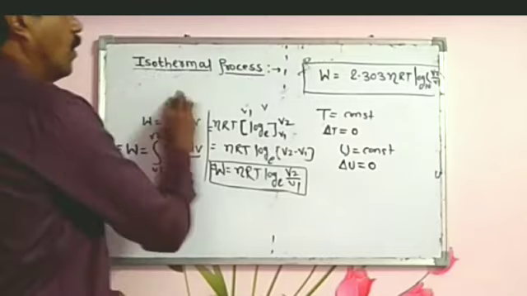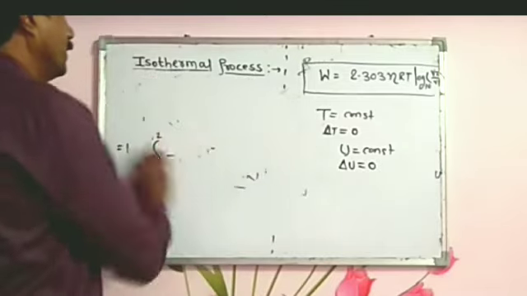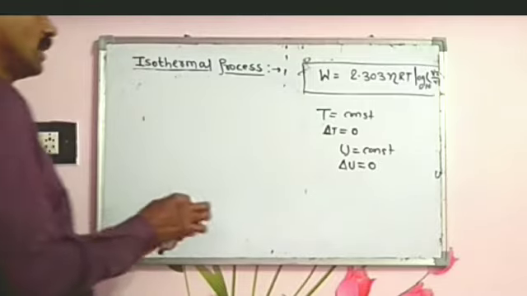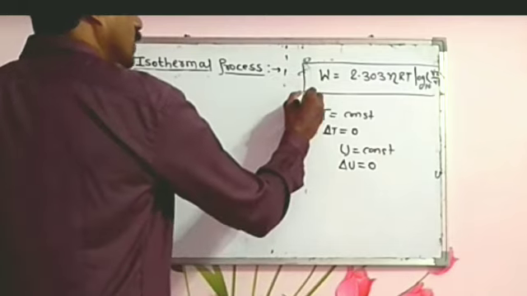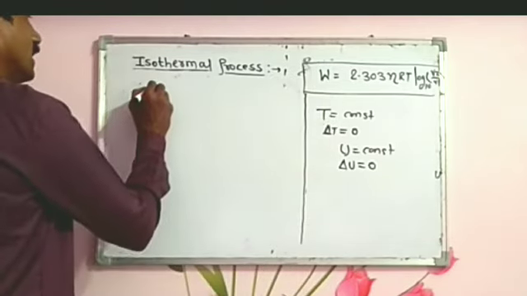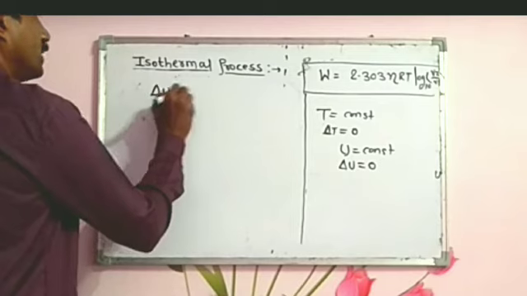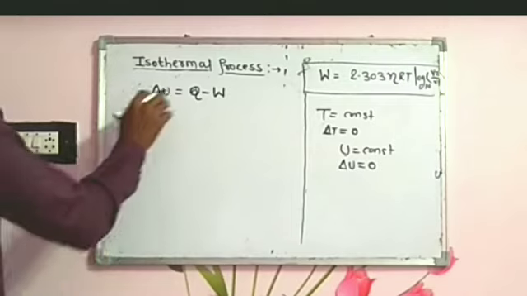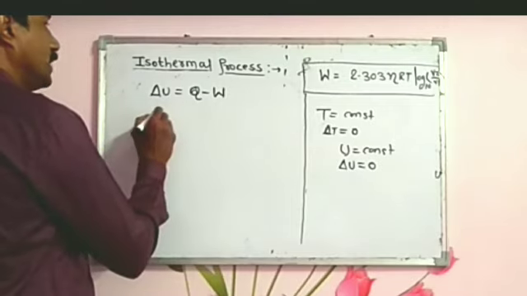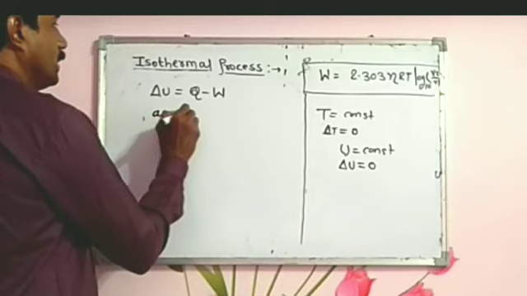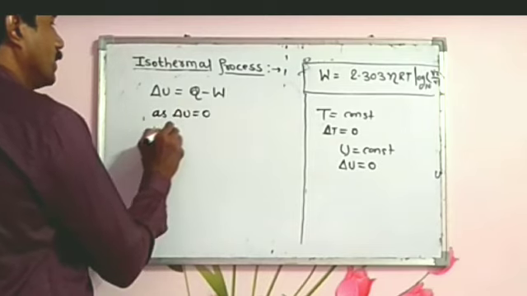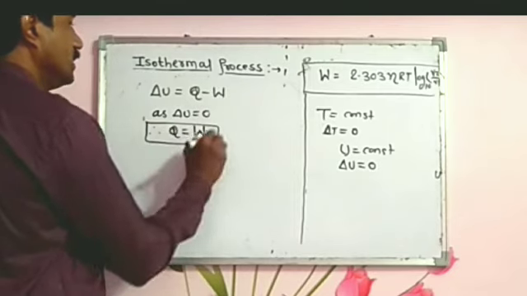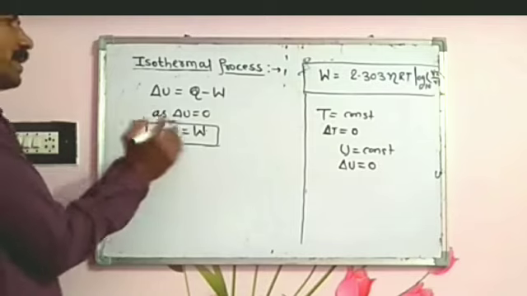According to the first law of thermodynamics, what is the equation? Del U is equal to Q minus W. Since del U is equal to 0, therefore we get Q is equal to W. It is the important conclusion.